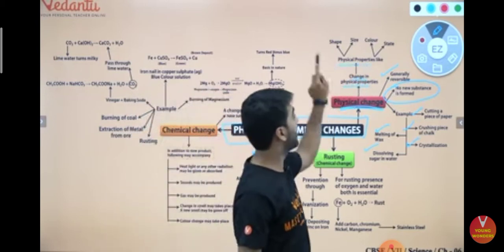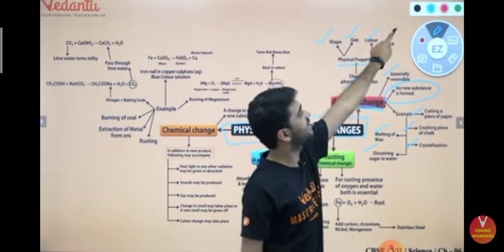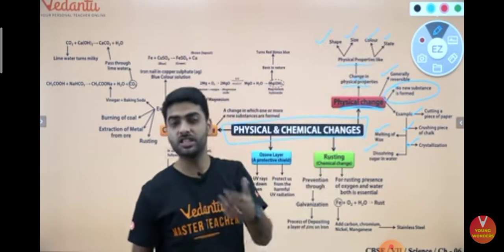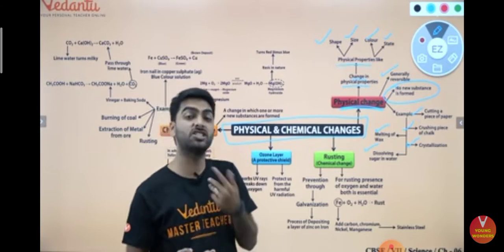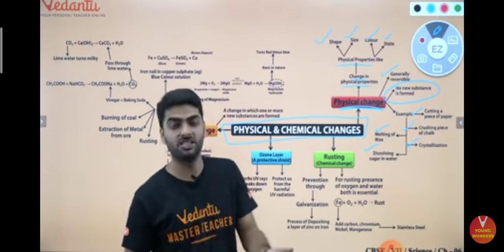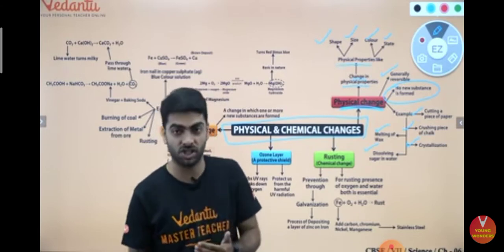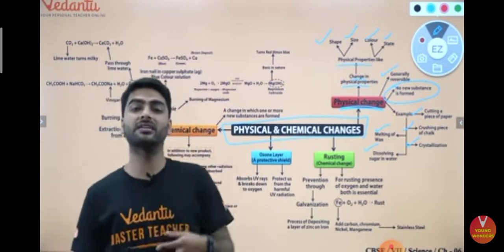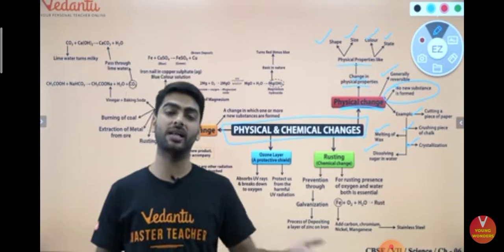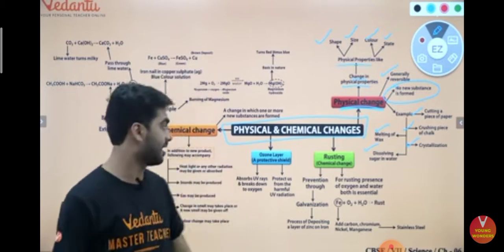Physical properties like shape, size, color or state might change, but the chemical properties don't change. It is a reversible change. You can reverse it back. Once you melt the wax, you can again get the solid wax. Once you melt the ice, you can again freeze the water and get the ice.